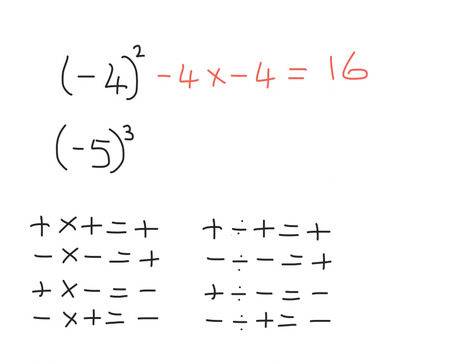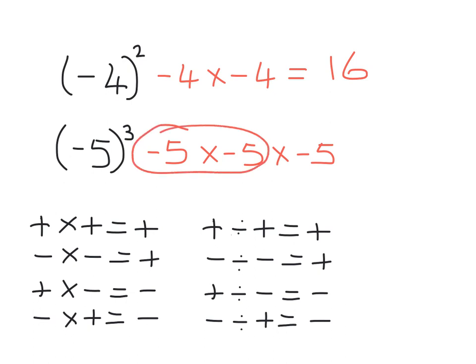We've got minus 5 cubed, which is minus 5, multiplied by minus 5, multiplied by minus 5. So minus 5 multiplied by minus 5 would give us 25, multiplied by minus 5, which is minus 125.